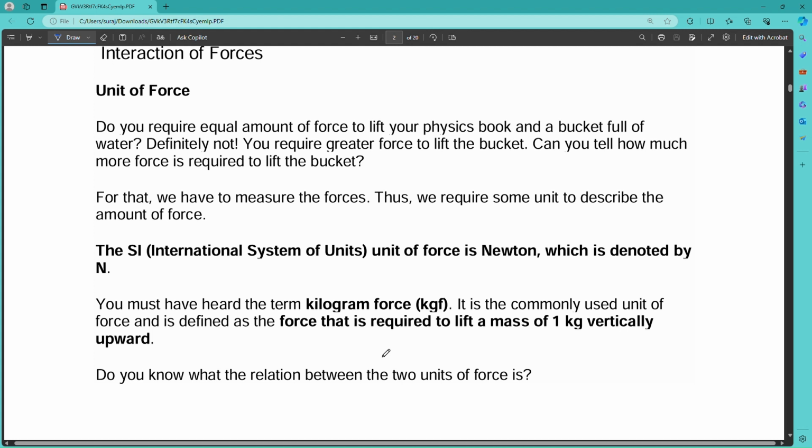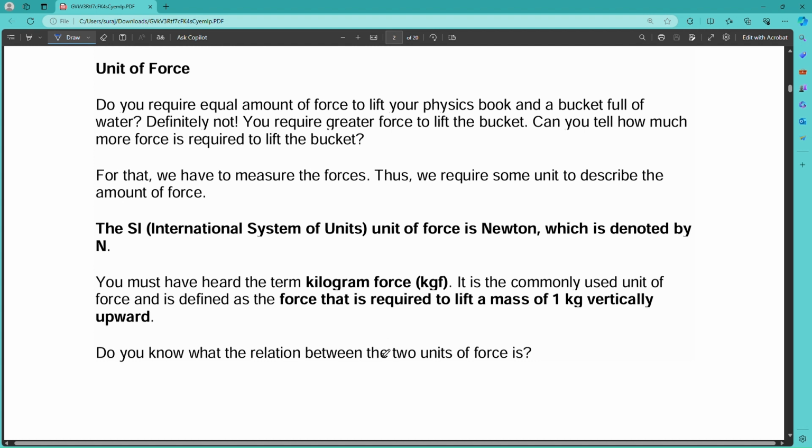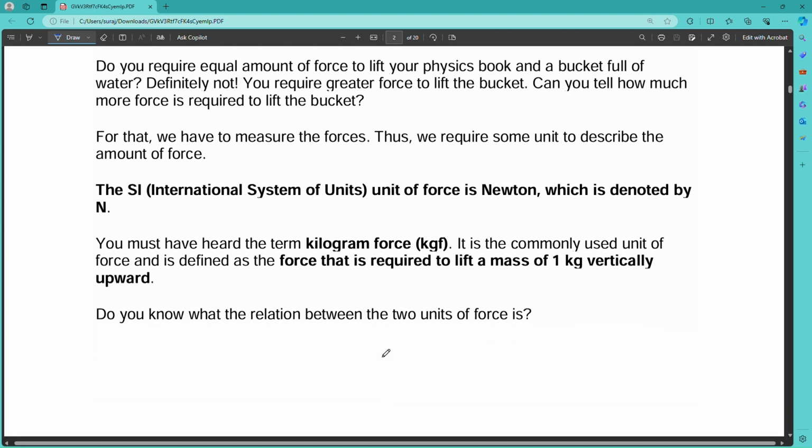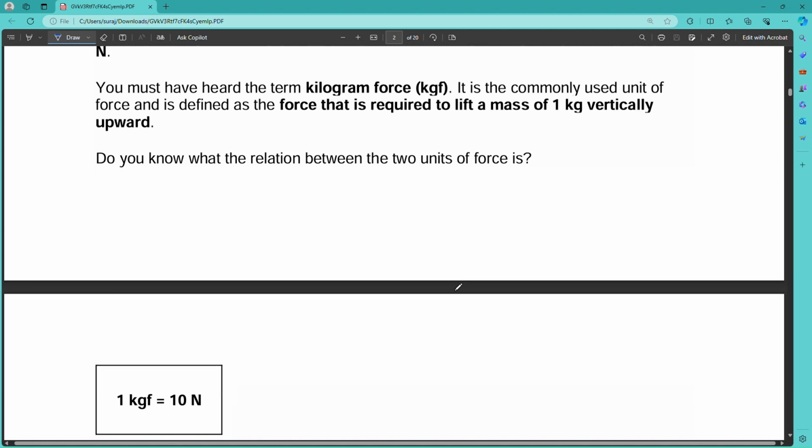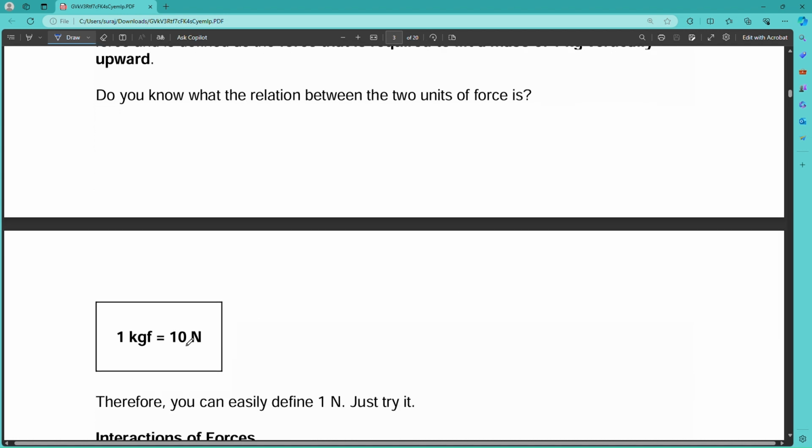When you are lifting any object vertically upward, suppose it is 1 kg, the amount of force required to vertically lift 1 kg of mass is known as 1 kgf. Or simply you can multiply mass with 9.8, the acceleration due to gravity, and you will get 1 kgf. Do you know the relation between units of force? 1 kgf equals 10 Newton.